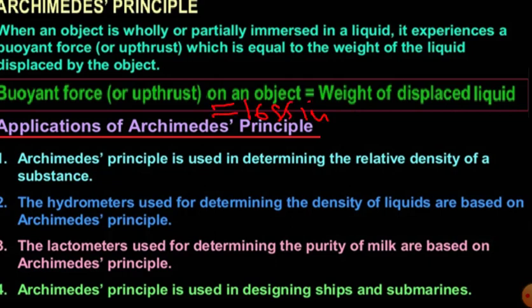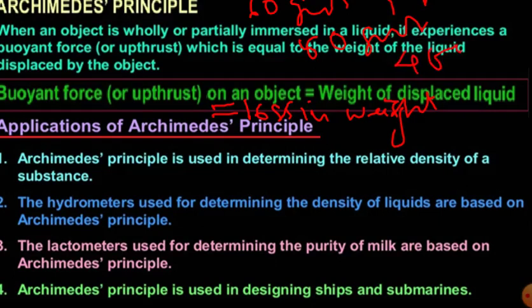In that previous activity that we have seen, the 60 gram weight which was measured in air, when it is partially immersed, what happened? It decreases by 10 gram weight, and it is 50 gram weight. And when it is fully immersed, it was 40 gram weight, right? So the difference in this, that we call the loss in gram weight, will be equal to 10 gram weight. That 10 gram weight is nothing but the loss in weight.